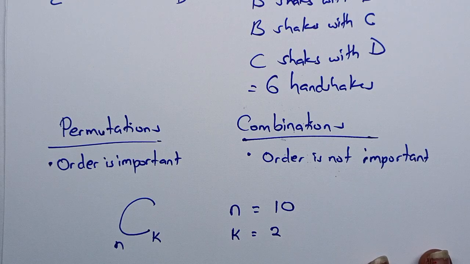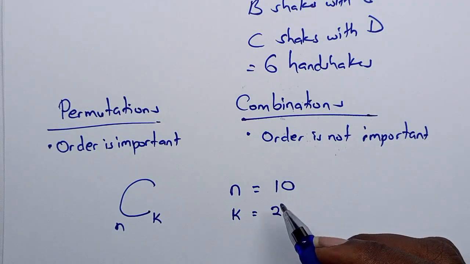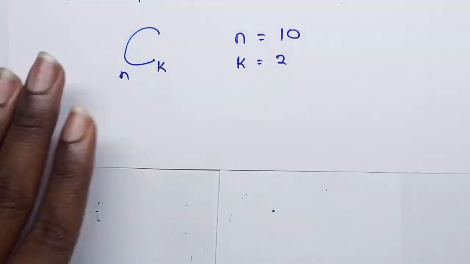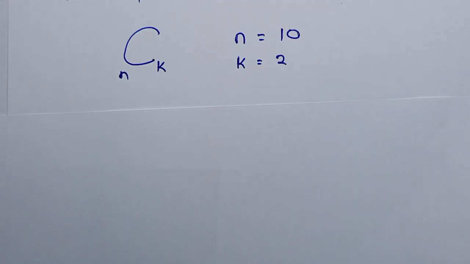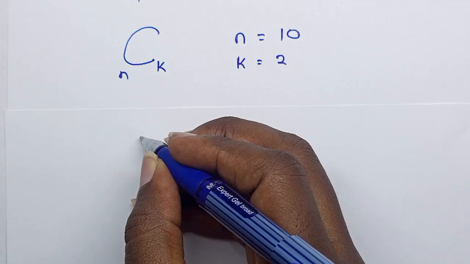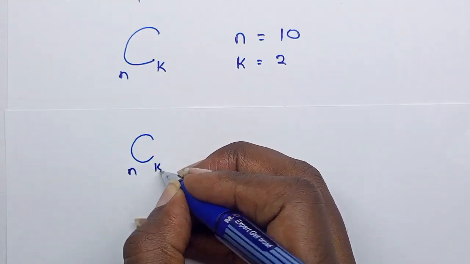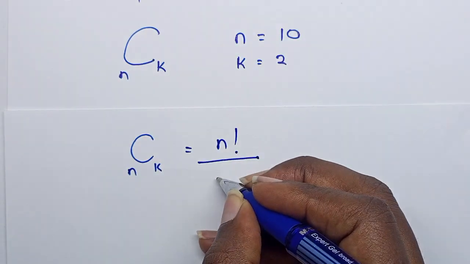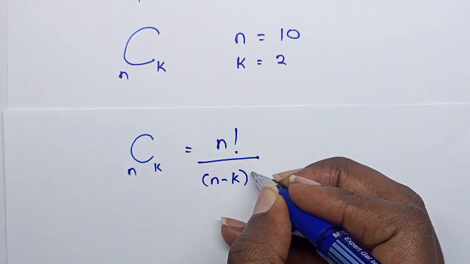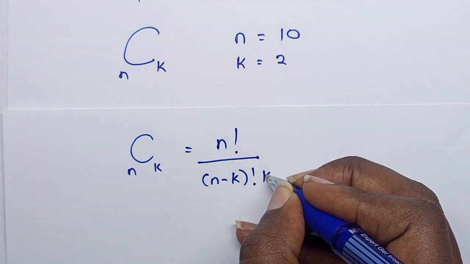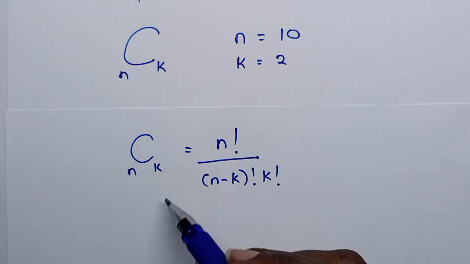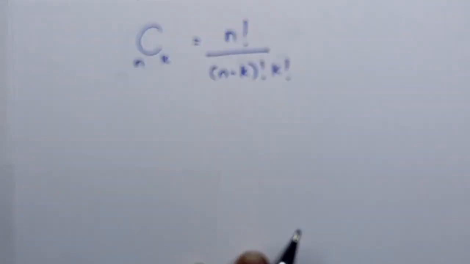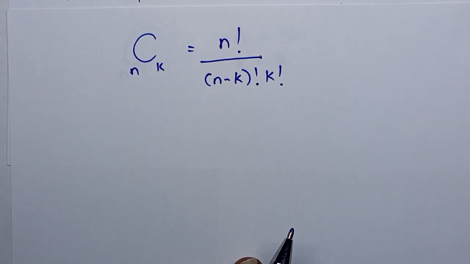Okay? Now the formula for combinations is C(N,K) equals N factorial over N minus K factorial times K factorial. Now this is the formula for combination problems. That's how you solve a combination.